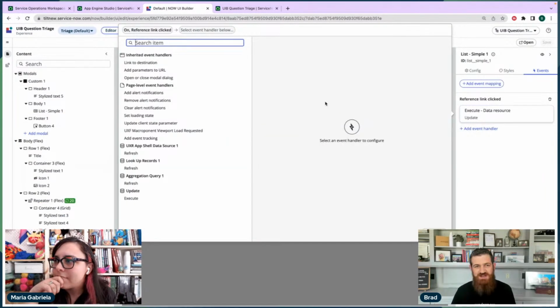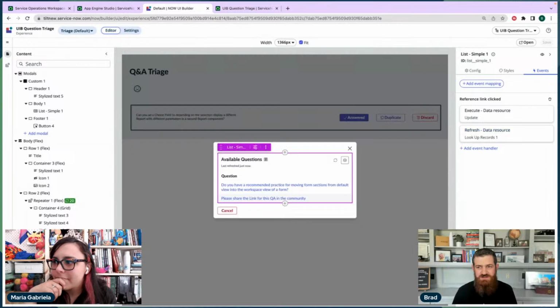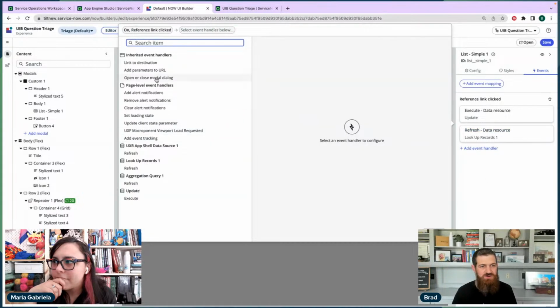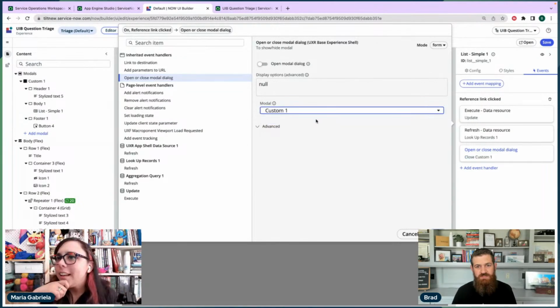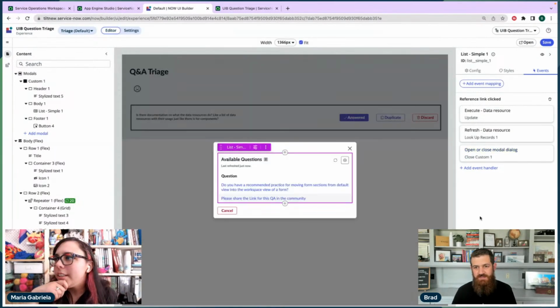We just got so excited that we got to do so much with the data resource. So we did the update. We're going to refresh the lookup records, and then we're going to close the modal. Oh, and this is tied to the event mapping reference link clicked. Yes. Cool. So that's basically any reference field I click on in the link fires this event.